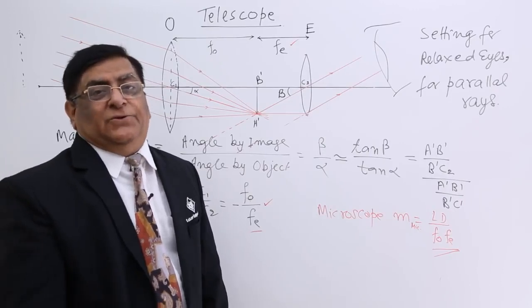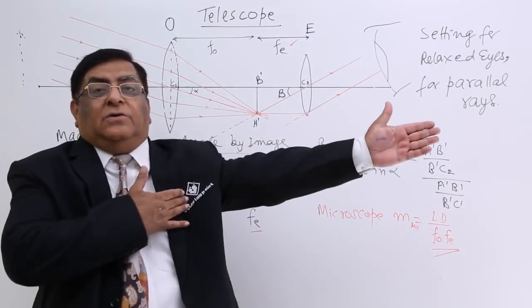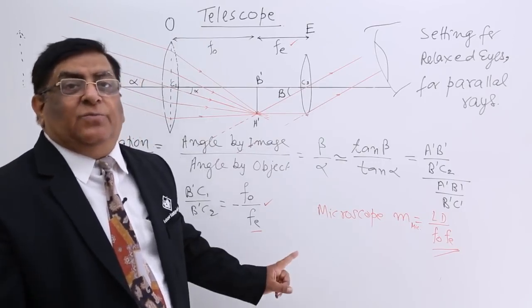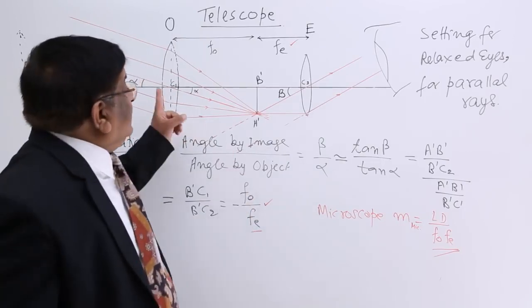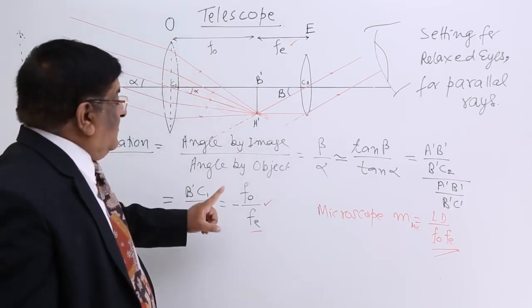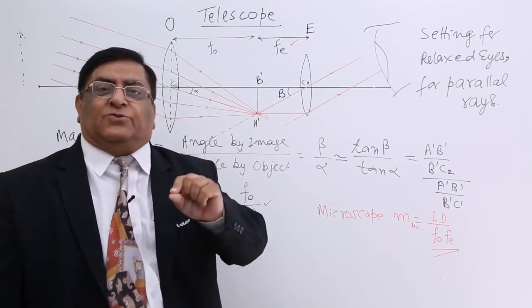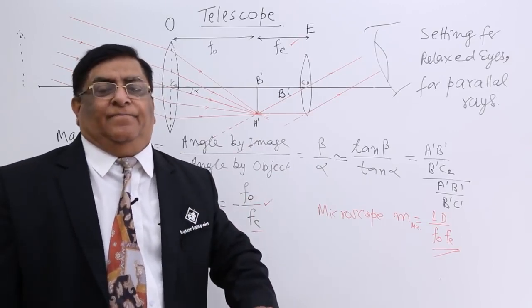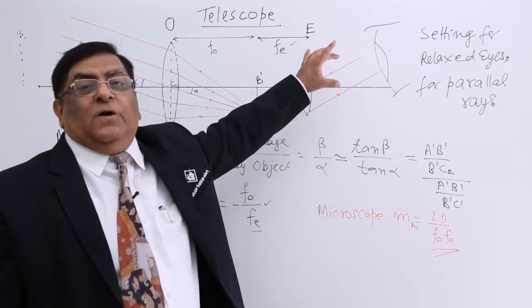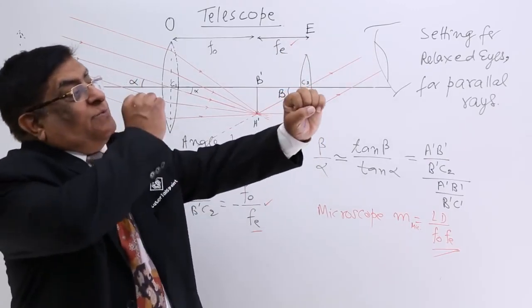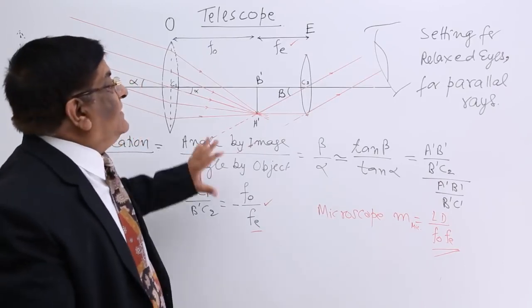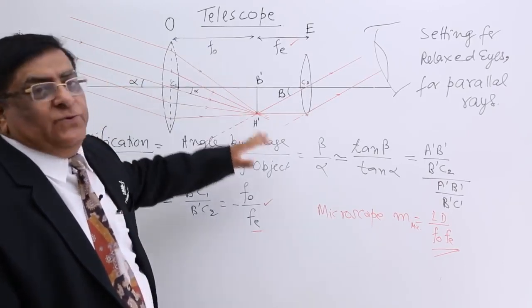This is the basic difference between telescope and microscope. So if somebody asks you why telescopes are long and microscopes are small, the answer is, in a telescope we have to accommodate inside the focal length of the objective lens, and the focal length of the objective lens has to be kept larger. That is why we have to make the pipe very long, and that is why telescopes are very long pipe machines. So this is about the telescope.